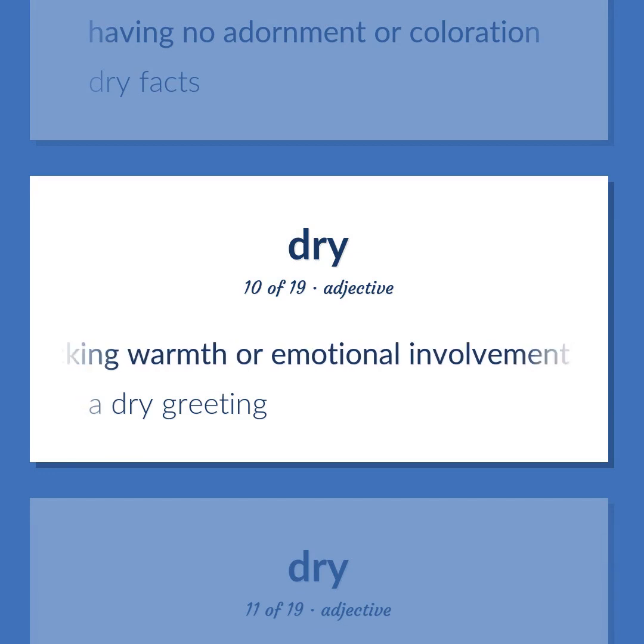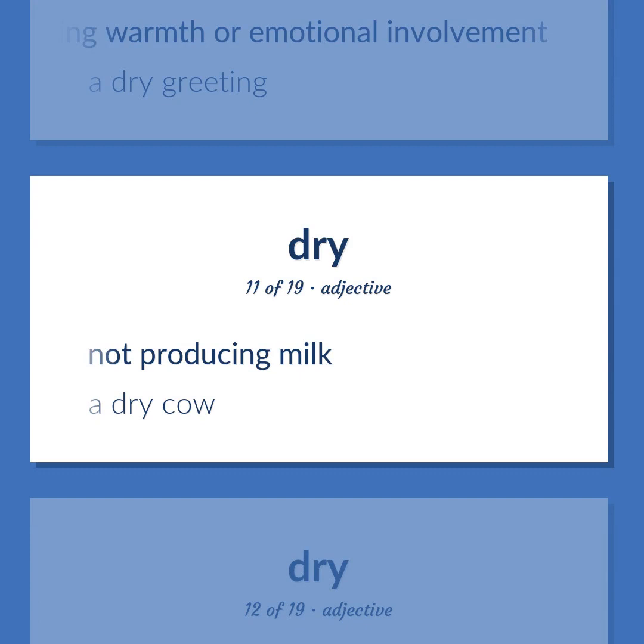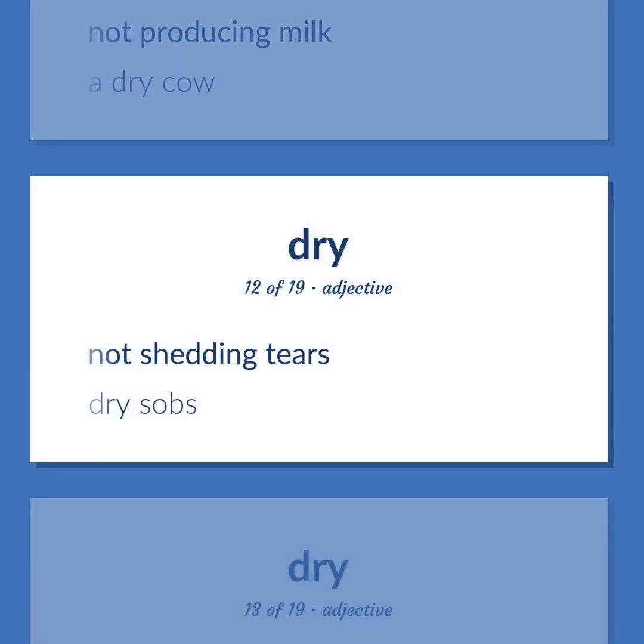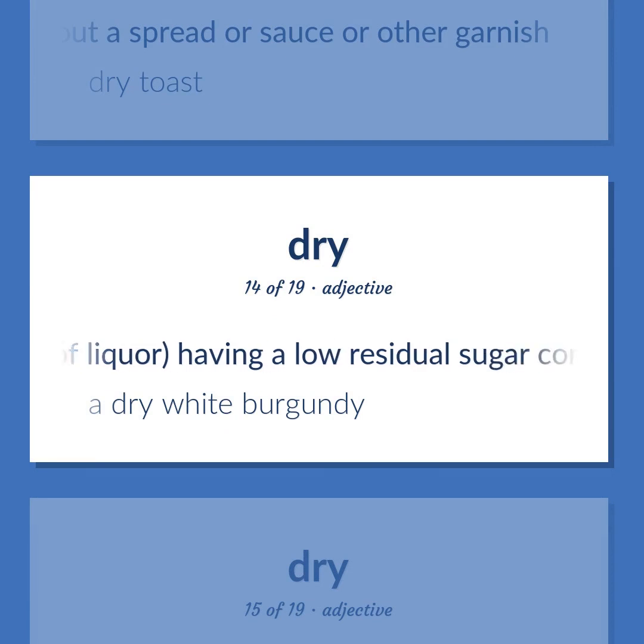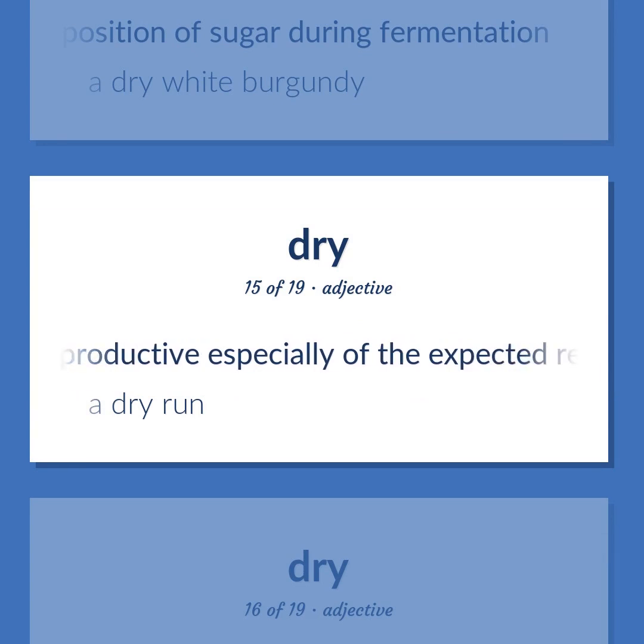Lacking warmth or emotional involvement. A dry greeting. Not producing milk. A dry cow. Not shedding tears. Dry sobs. Of food, eaten without a spread or sauce or other garnish. Dry toast. Of liquor, having a low residual sugar content because of decomposition of sugar during fermentation. A dry white burgundy. Unproductive, especially of the expected results. A dry run.